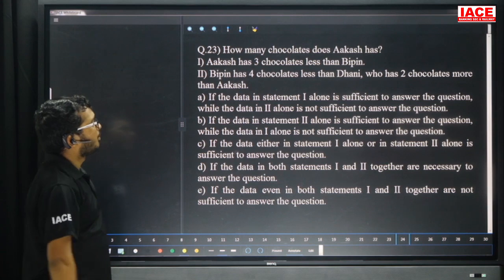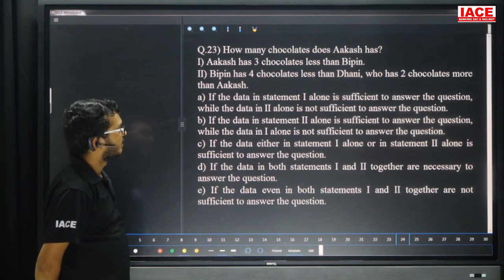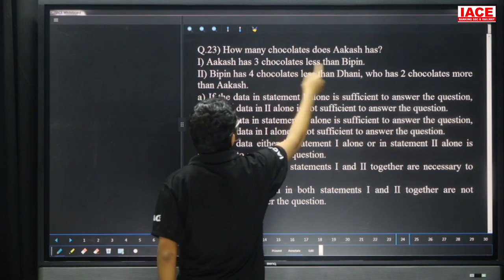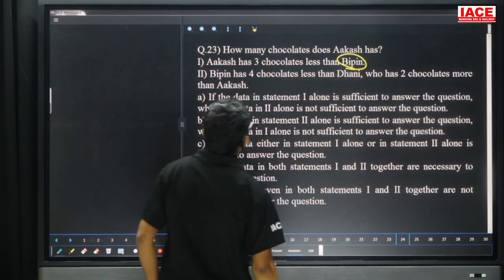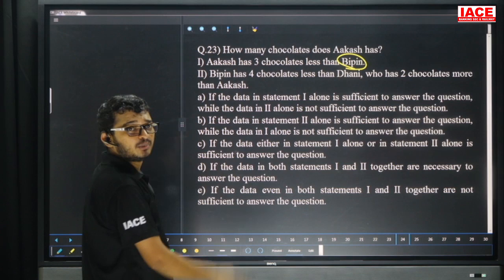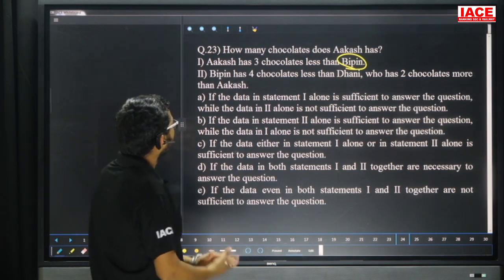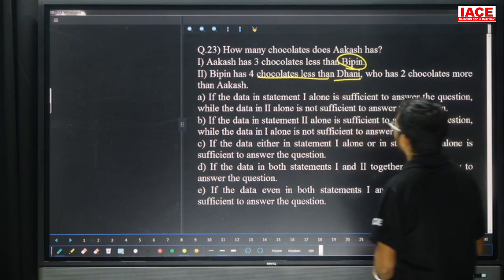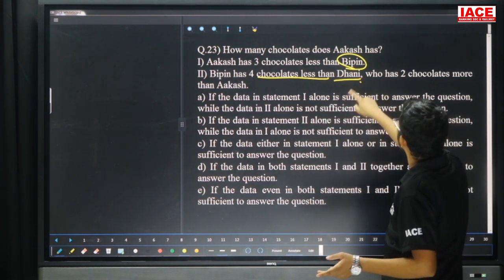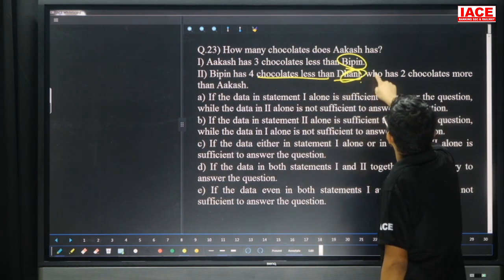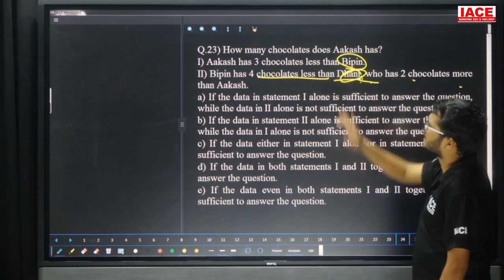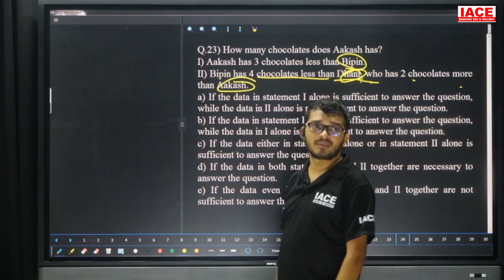Question number 23. How many chocolates does Akash have? Take the first one. Akash has three chocolates less than Bipin, but we don't know how many chocolates Bipin has. If we know about Bipin, then we are able to conclude. One alone we can't say. Bipin has four chocolates less than Dani, but here we don't know Dani. Dani has two chocolates more than Akash, but here we don't know about Akash.